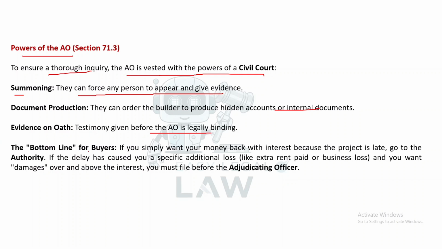The bottom line for buyers: if you simply want your money back with interest because the project is late, go to the authority. If the delay has caused you specific additional loss, like extra rent paid or business loss, and you want damages over and above the interest, you must file before the adjudicating officer.